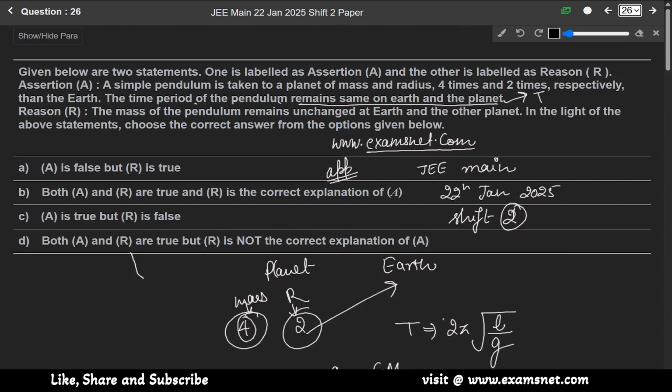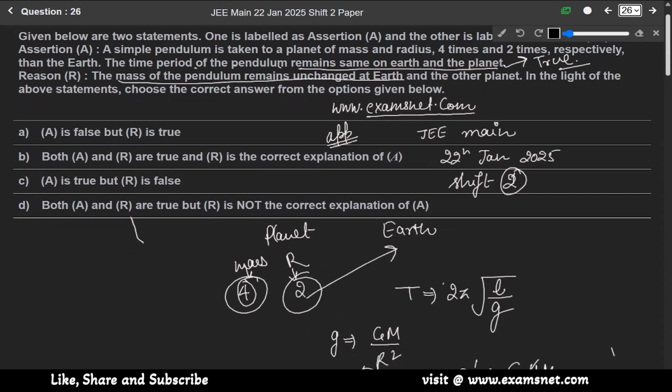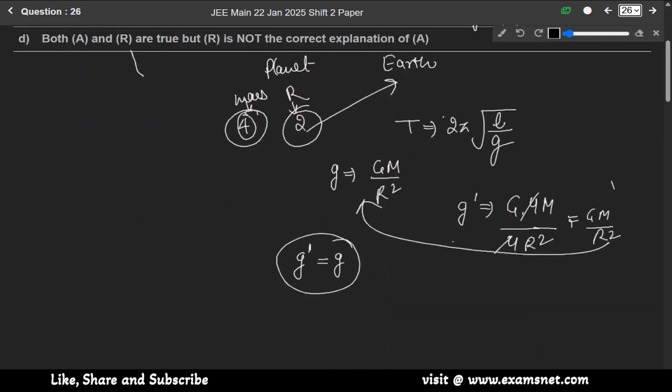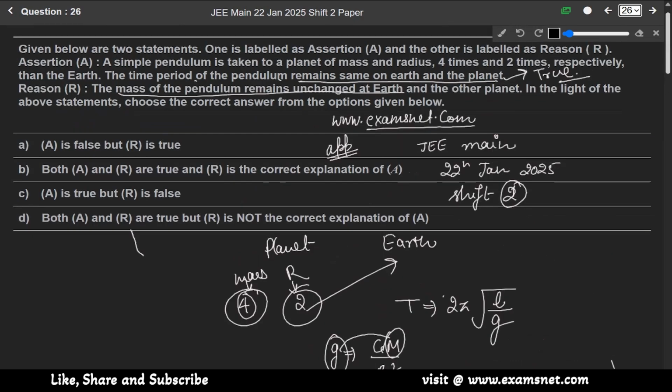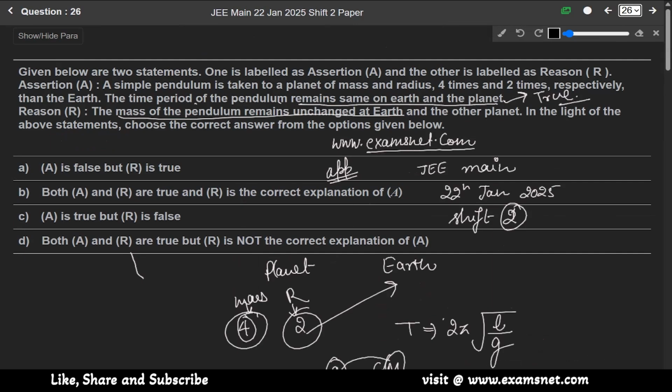So this assertion is true, and the reason given is that mass remains unchanged. It is not the mass but the weight that changes, but here the gravity remains same. So automatically the mass will also remain same, but the reason for this assertion is not the mass; it is the weight that changes, not the mass.